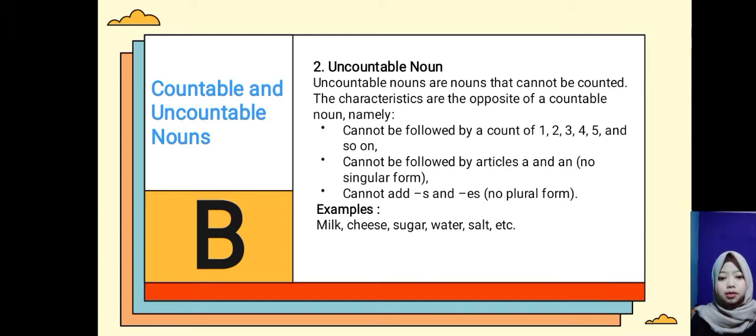For examples, milk, cheese, sugar, water, salt, etc.